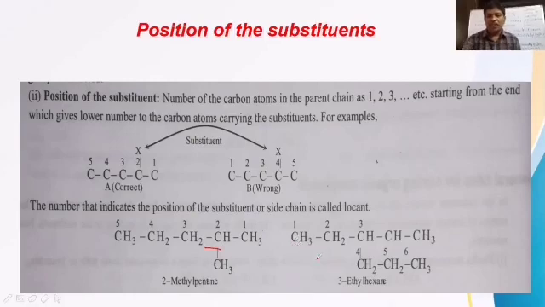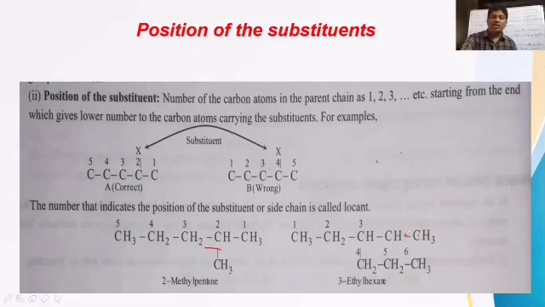Next thing is that in this structure given, how many carbons in the longest chain we have to select? First carbon, second carbon, third carbon, fourth carbon, fifth carbon. 5 only we are getting if you take like this. But if you take 1, 2, 3, 4, 5, 6, we are getting 6 carbons in this way. So in the zigzag line we are getting 6 carbons. In the straight way we are getting 5 carbons.